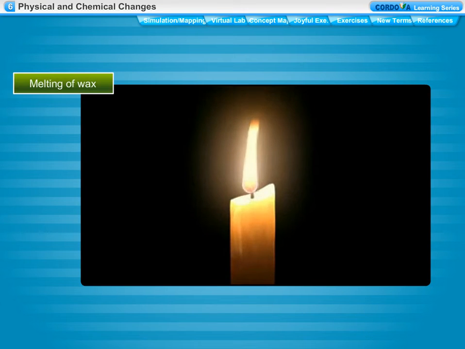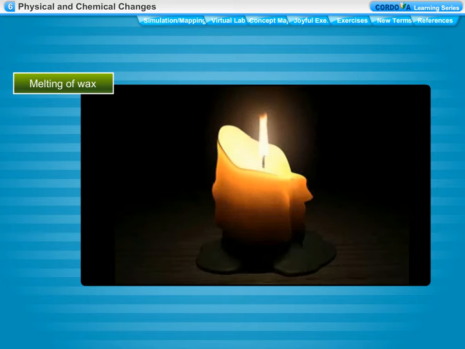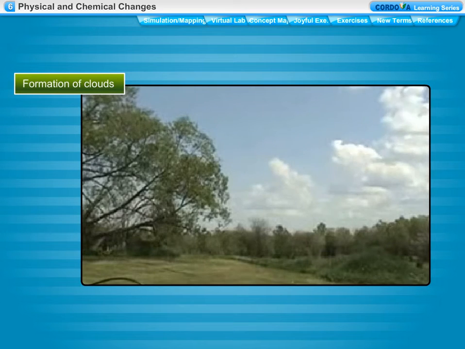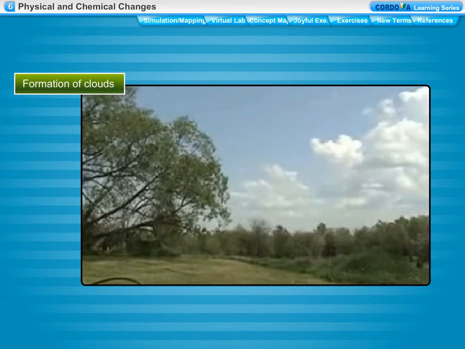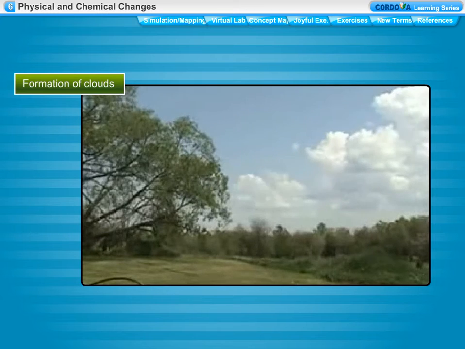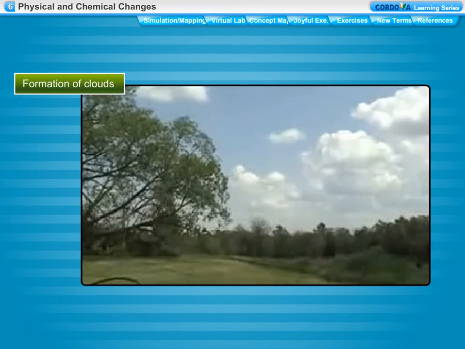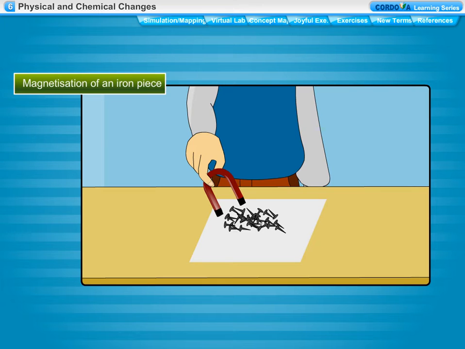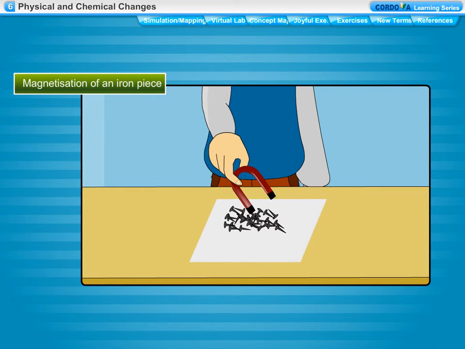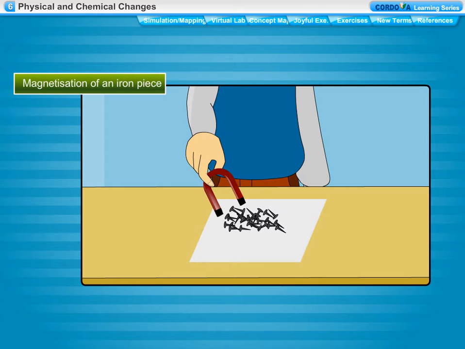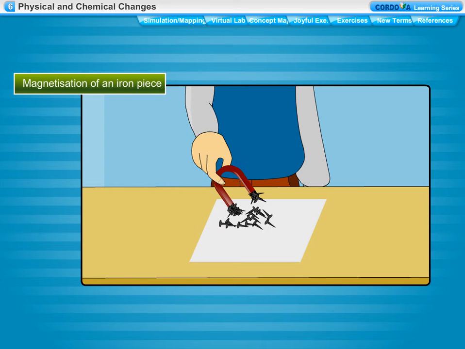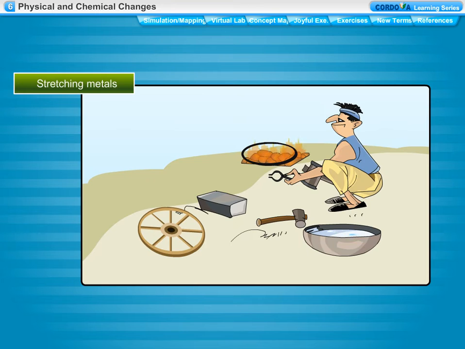Melting of wax. Formation of clouds. Magnetization of an iron piece. Stretching metals to form wires, like hammering copper metal to obtain copper wires.